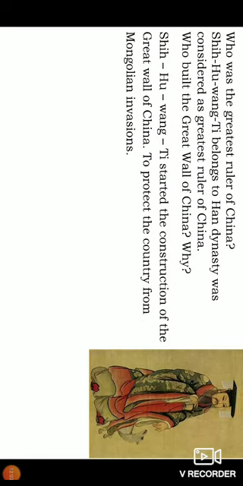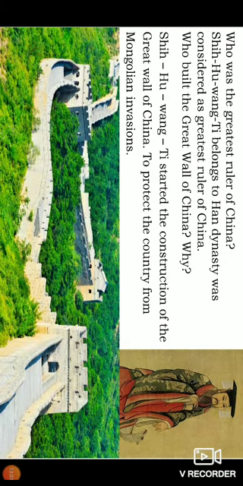Shi Huangdi also started an official census and maintained peace and prosperity in the entire kingdom. He had already built the Great Wall of China. Why did he build it? In order to protect his people. Why did he want to protect them? There were often attacks from the Huns and Mongolians that had destroyed the peace and prosperity of China. So to protect China from these attacks, he built the Great Wall of China.